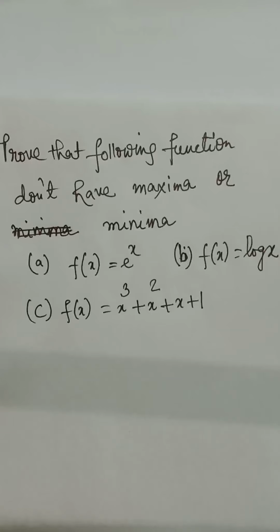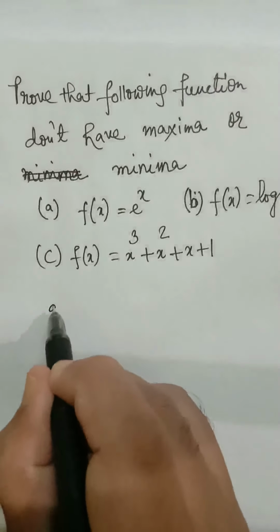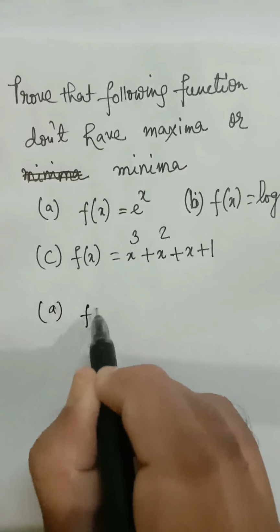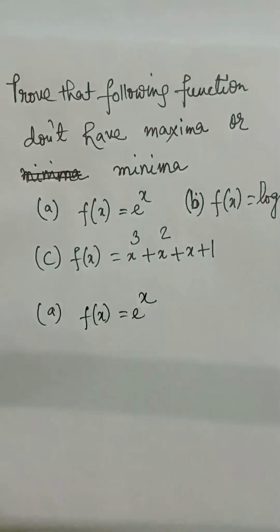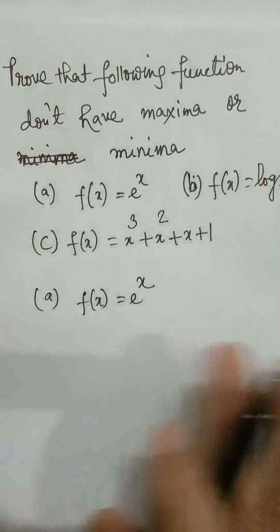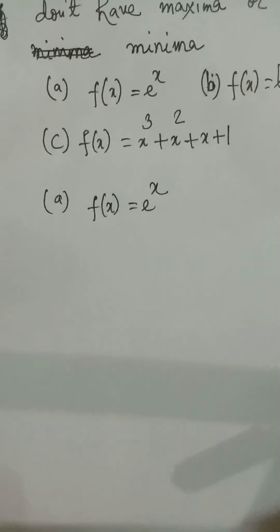Now I have taken one more question from the NCERT book. Prove that the following functions do not have maxima or minima. What you have to prove is that these functions do not have maxima or minima. Number 1, f(x) equal to e to the power x. Now we will proceed as we have proceeded in the earlier questions.